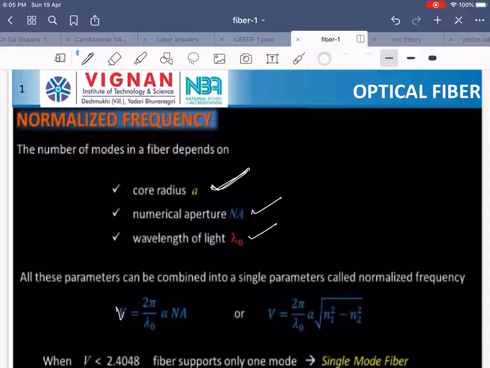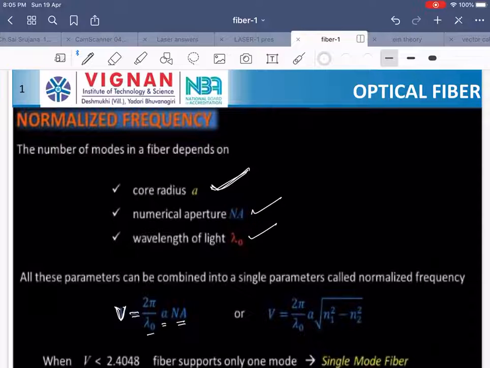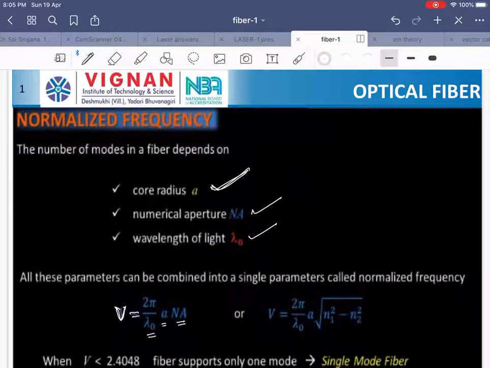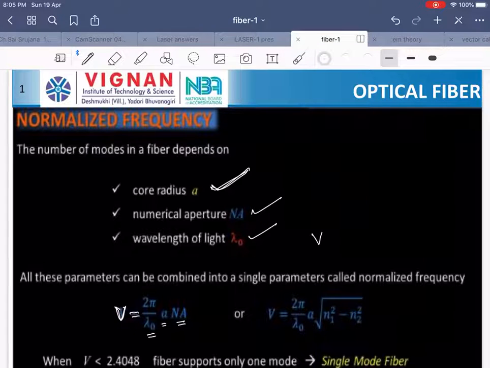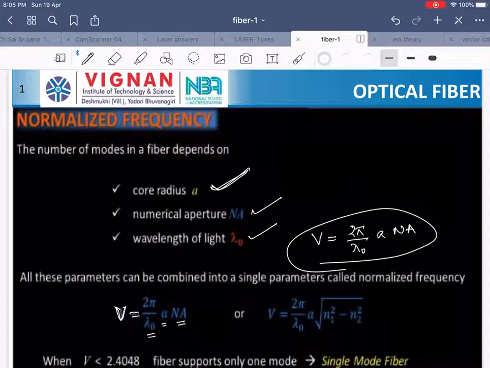So this factor is called normalized frequency. This value is directly proportional to the core radius a, directly proportional to the numerical aperture, and inversely proportional to the wavelength. This expression can be represented as V equals 2 pi by lambda naught times a times numerical aperture. This is called normalized frequency.